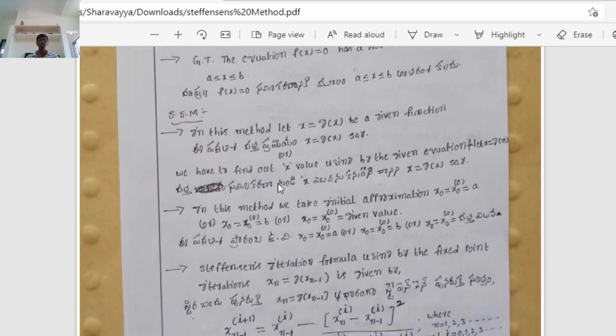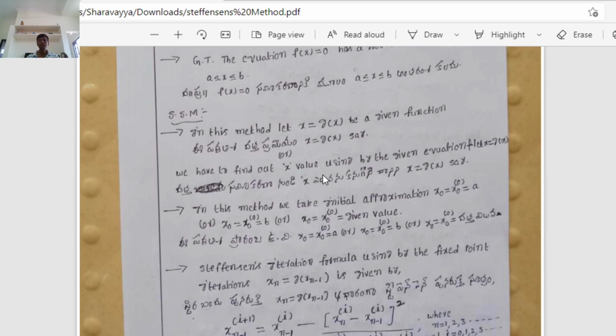Next, Stephenson's method. In this method, let x equal to g of x be a given function. అంటే ఇచ్చినటువంటి ఈ పద్ధతిలో మనము దత్త ప్రమేయాన్ని x equal to g of x అనుకోవాలి. We have to find the x value using the given equation, and let x equal to g of x. It is similar to the iteration method, the fixed point iteration method.